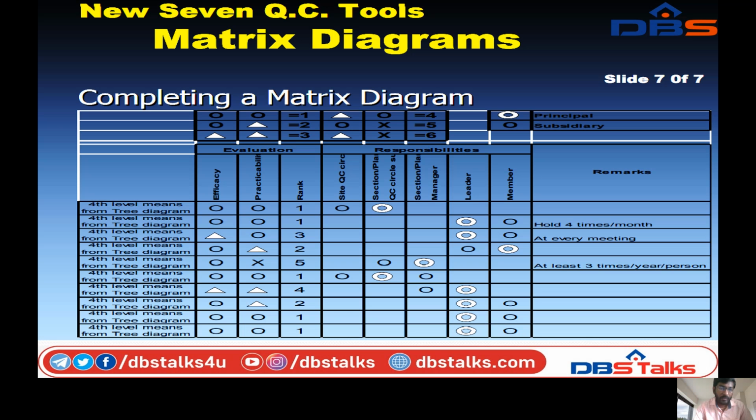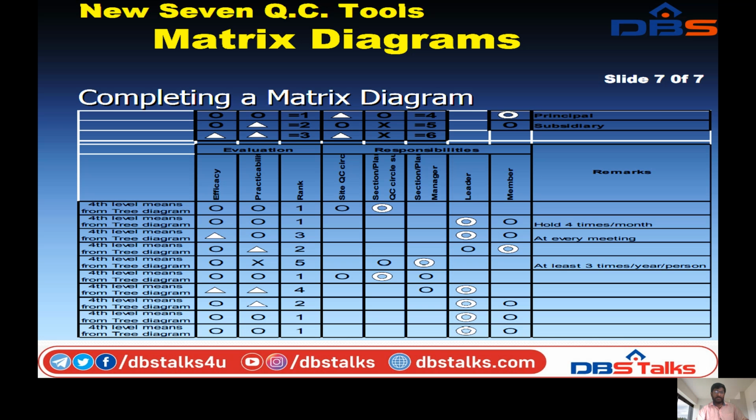For practicability, a single circle, so the rank is 3. Next, the leader has a double circle, at every meeting. This is the fourth level management system.